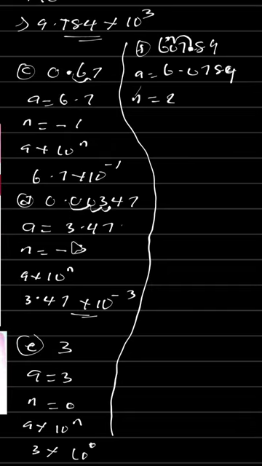Not like the earlier one, where we counted backward, which is why it gave us a negative. There, the value of our a was less than 1, so it gives you a negative. But here the value of a is greater than 10, so it means n is a positive integer. So our n is equal to 2 in this case.